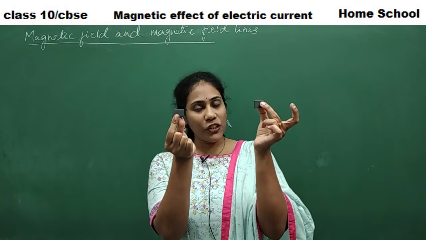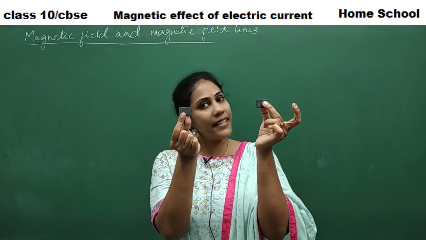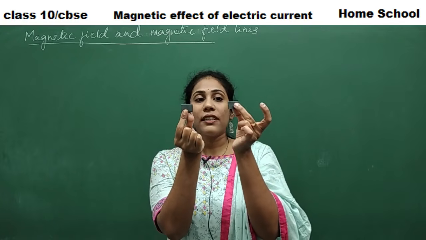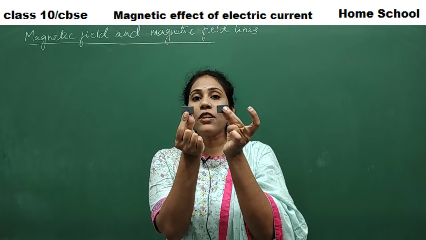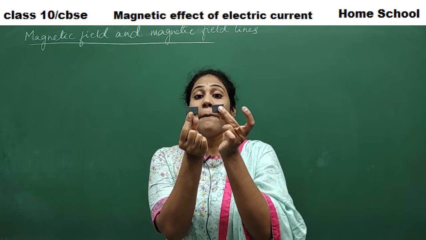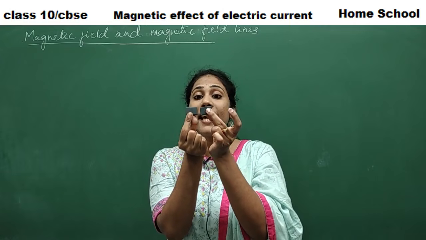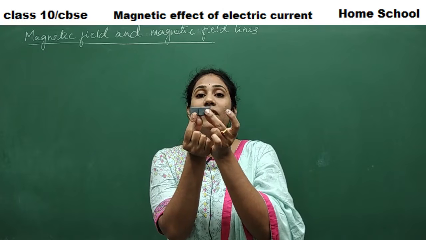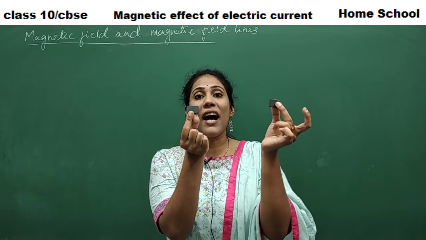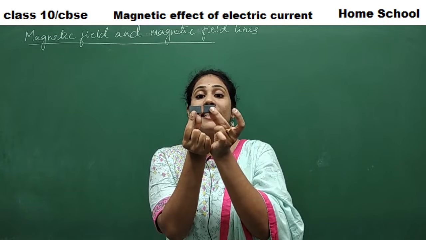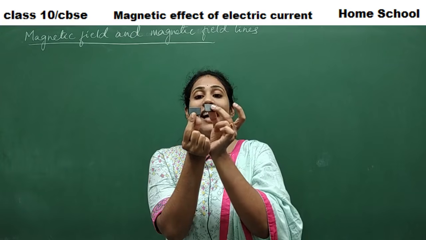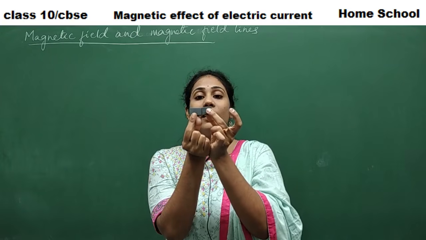Say there is no attraction at this particular distance. At this particular distance also, there is no attraction. At this particular distance also, there is no attraction. But at this particular distance, attraction happens suddenly. When the distance is too far, there is no attraction. But when the distance is a little lesser, maybe in this region, when I bring the other magnet, the other material,